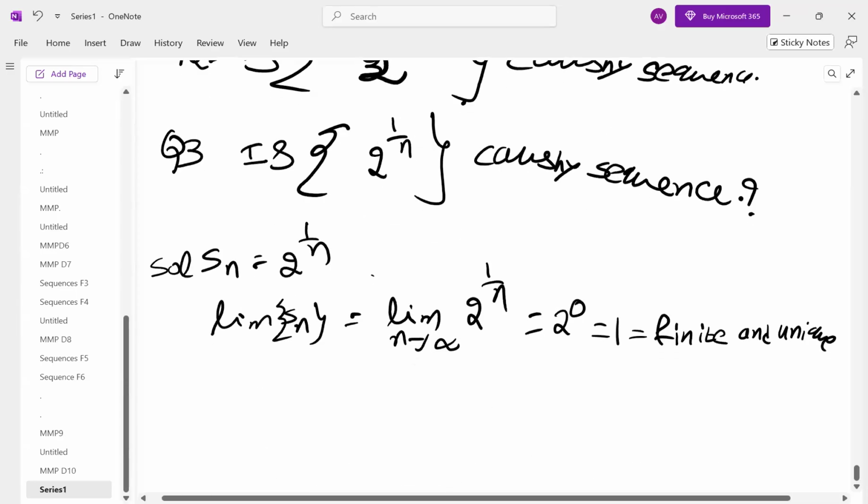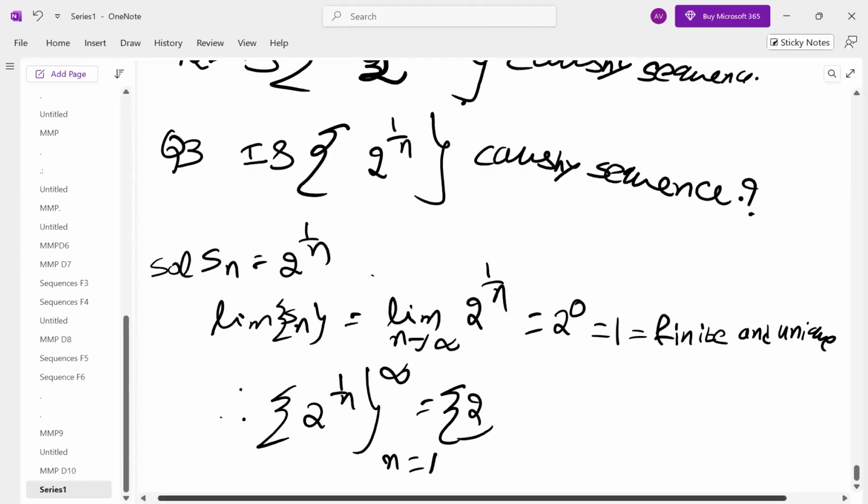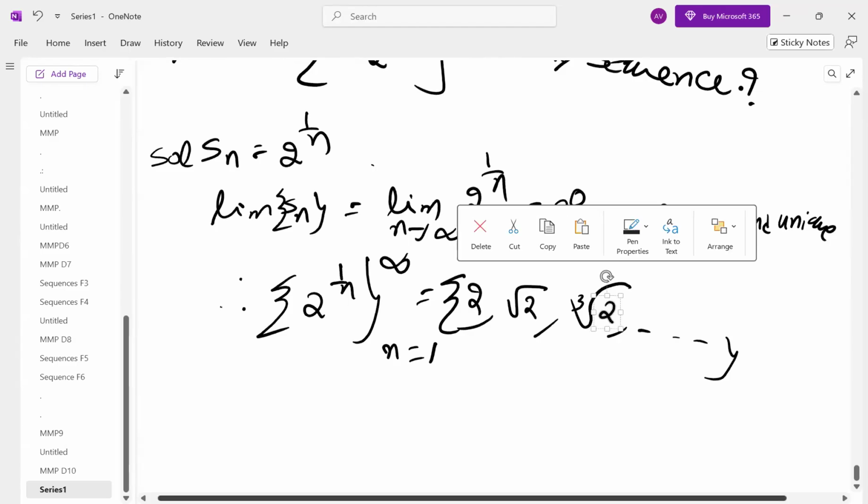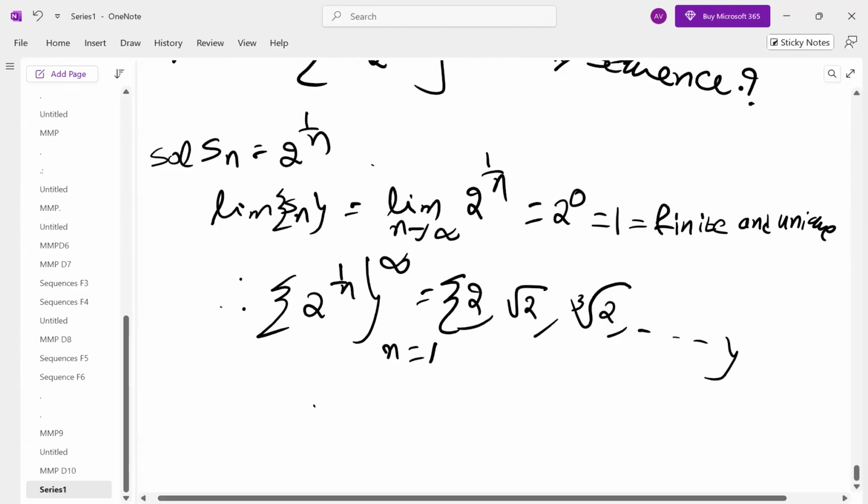In the exam, you may not be given the sequence directly like this. You may be given 2, root 2, and so on. For n equal to 1, 2 power 1. For n equal to 2, 2 power 1 by 2, which is root 2.